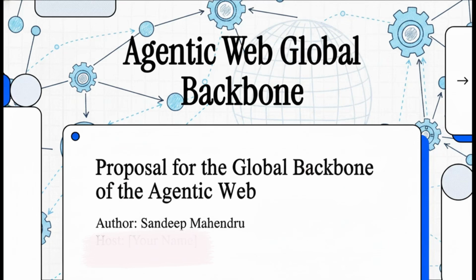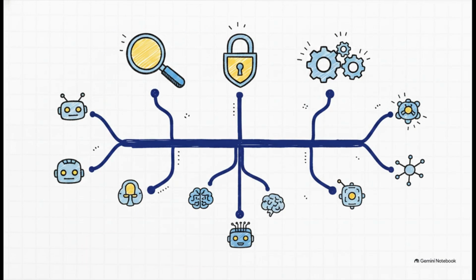Welcome to this breakdown of Proposal for the Global Backbone of the Agentic Web, authored by Sandeep Mahendru. Today, we're diving right into a massive, frankly game-changing concept. We're going to unpack the core mission of this paper, which is establishing the discovery, security, and orchestration layer for literally trillions of autonomous AI agents. So, we're talking about building a truly universal backbone here.